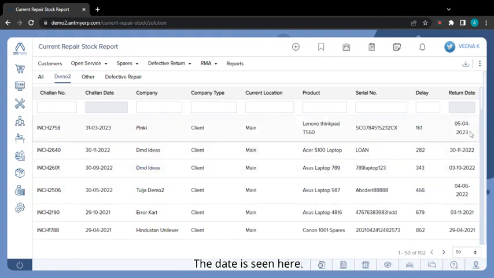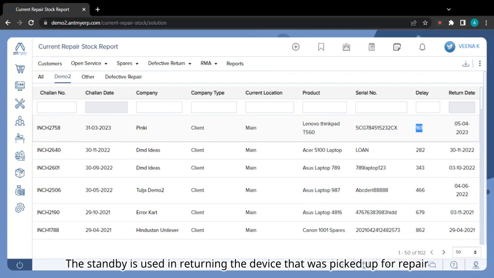The date is seen here. What date it has to be returned. And how many days it has been delayed. This shows how many devices have been picked up from the customer and have been returned. For example, the customer is given a standby, and the device is picked from there for repair. The standby is used in returning the device that was picked up for repair.